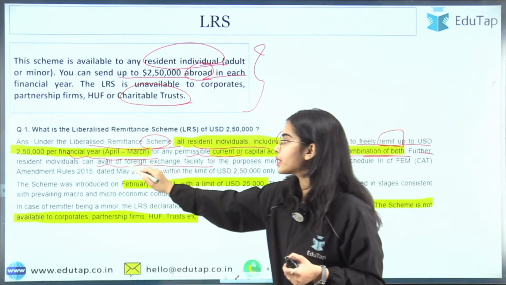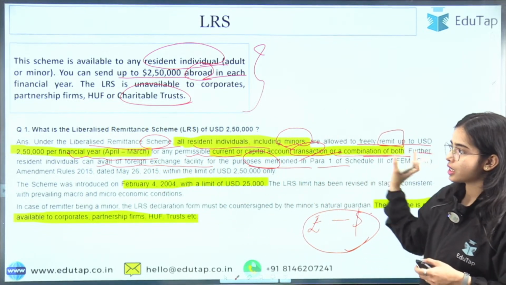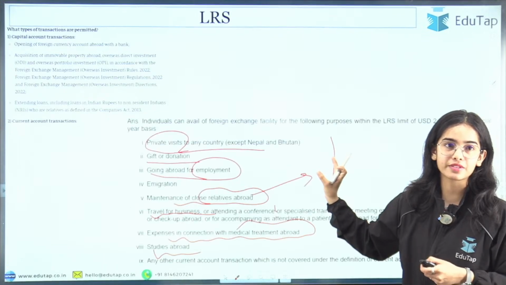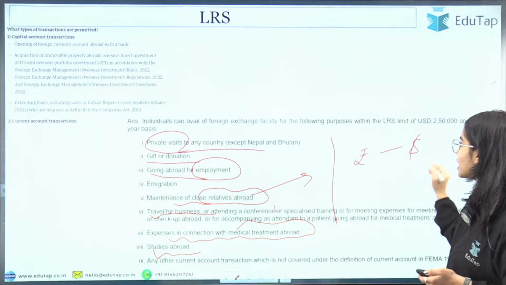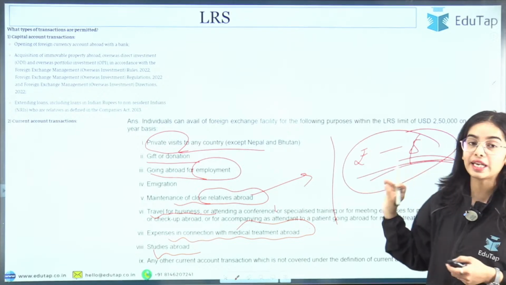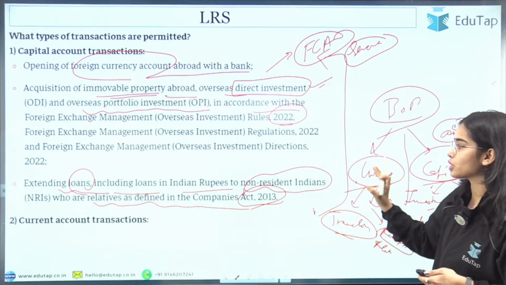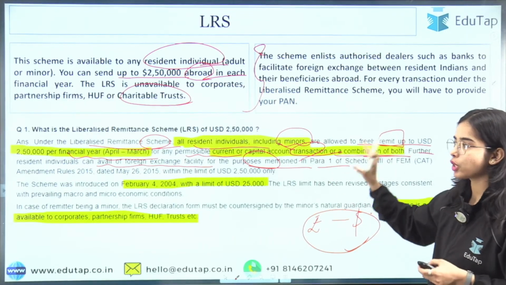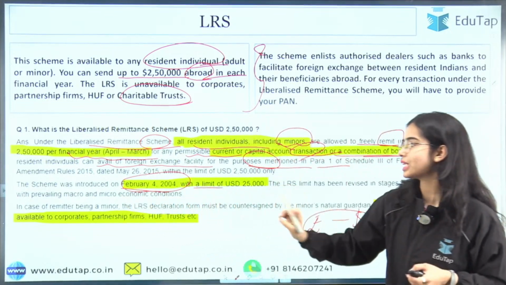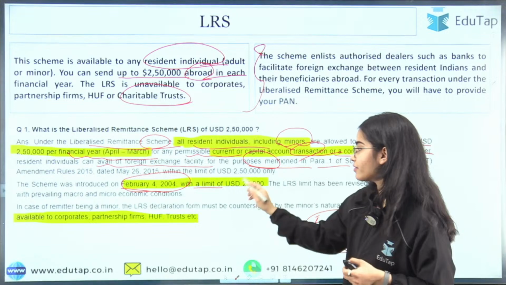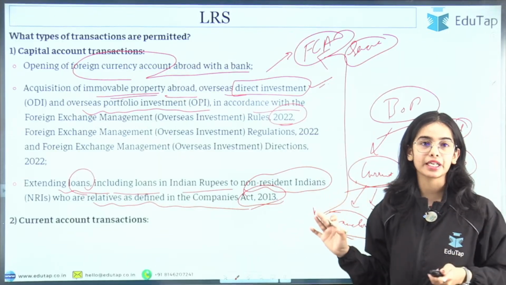That means if you want to undertake the foreign exchange facility for the purposes mentioned in the current account transactions, that is, to convert your rupees into dollars and take your money outside, you can avail this scheme for that as well. This scheme was introduced on February 4, 2004 with a limit of $25,000, and now the limit is $250,000. This is the basic idea of the scheme.